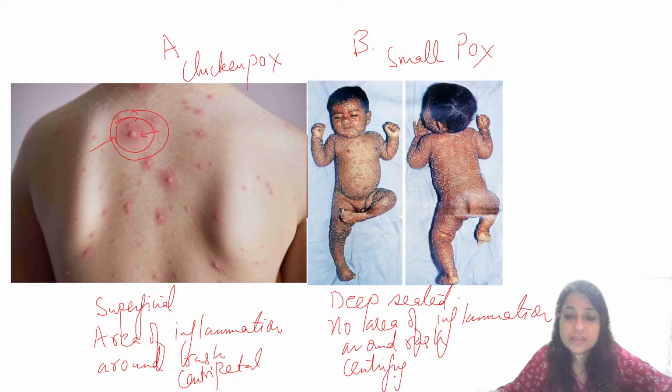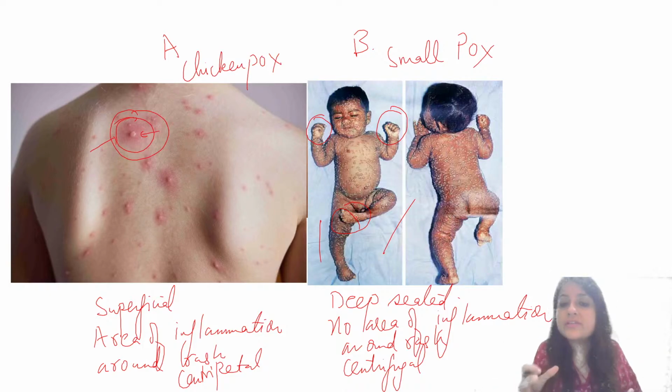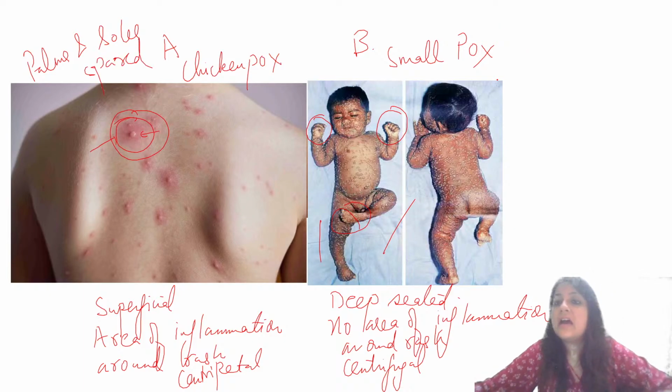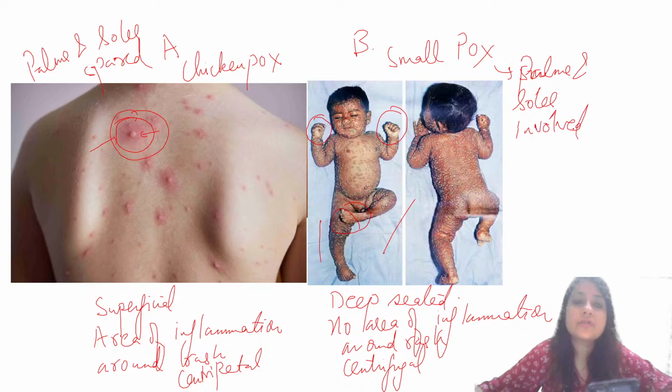If you see over here, you can see the rash of smallpox on the palms also, and on the soles also, on the legs also. In chickenpox, you rarely see the rash on the palms or the soles. Here palms and soles are spared. But of course in smallpox, palms and soles are involved. Palms and soles are spared in chickenpox; here they are involved.